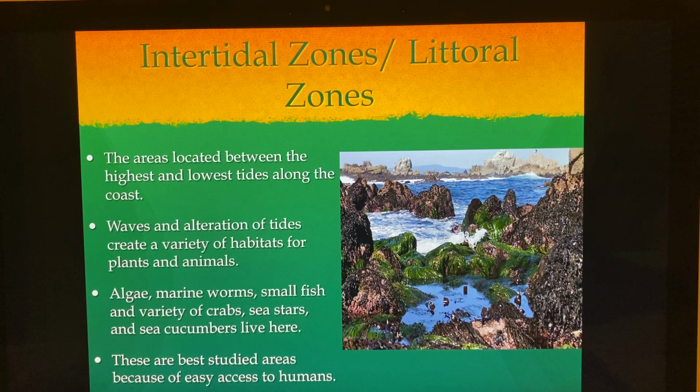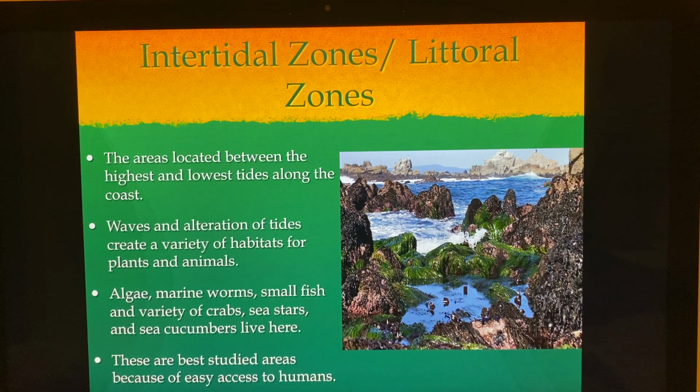Intertidal zones, or littoral zones. So what are these? These are the areas located between the highest and lowest tides. So as the tide goes out, you have some land, and the tide comes in and covers up the land. So that's that area, intertidal. That means that sometimes you can see land and sometimes they'll be filled with water, depending on the tides. The waves and the alteration of tides create a variety of habitats for plants and animals. Algae, marine worms, small fish, a variety of crabs, sea stars, and sea cucumbers live there.